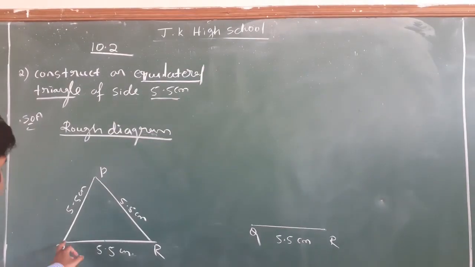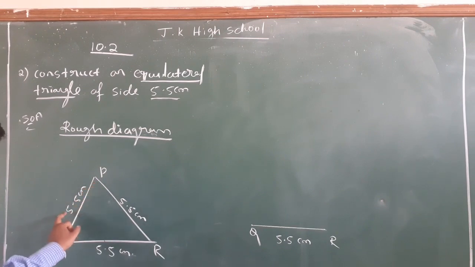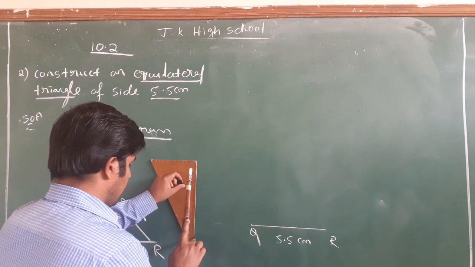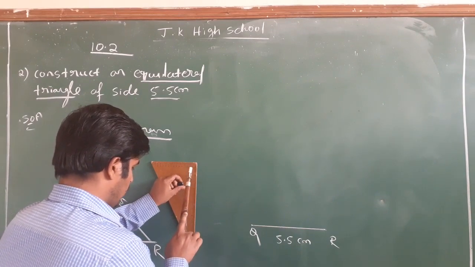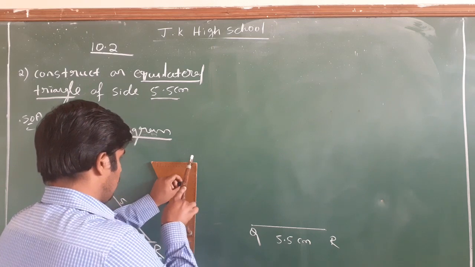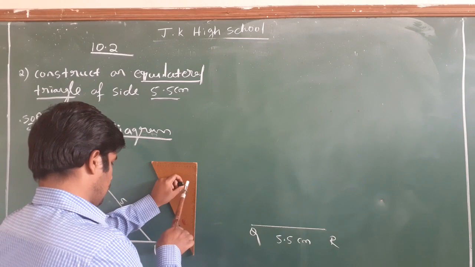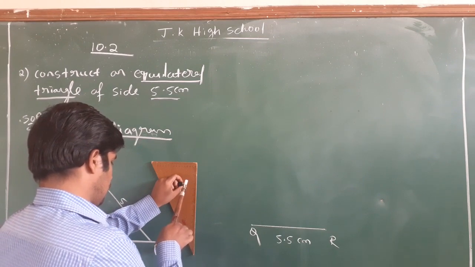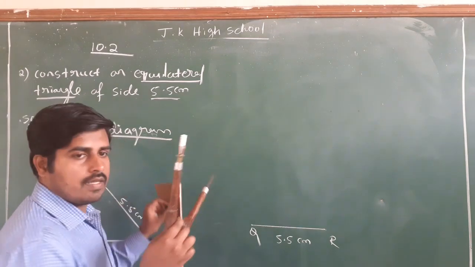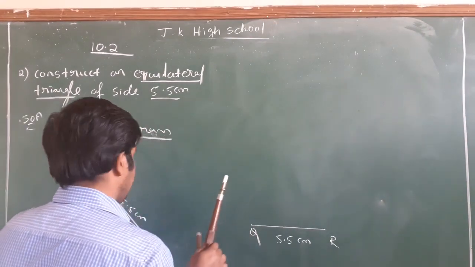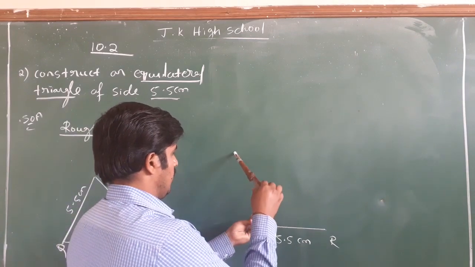Next, QP is how much? QP is 5.5. In that case, measure 5.5 centimeter in the compass and place the needle on Q and draw one arc of 5.5 centimeter.